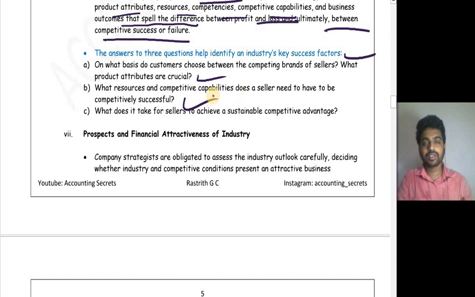So you will think of resources, the basic, important resources a particular firm should have. What does it take for a seller to achieve a sustainable competitive advantage? You should think about what things are required to maintain the sales level and revenue level with a competitive advantage.